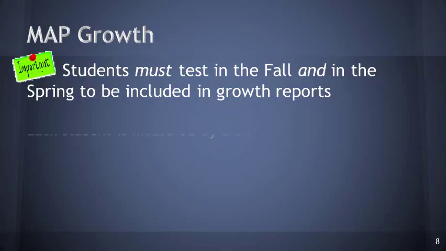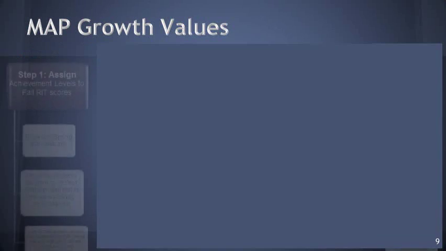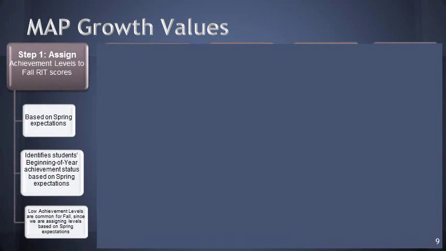Each student is going to be measured by their growth value and by their RIT growth. So the first step when we're doing MAP growth values, we're going to assign achievement levels to fall RIT scores. We're going to do these based on the spring expectations, and we're going to identify students' beginning of the year achievement status based on the spring expectations. Now, it's important to remember that low achievement levels are common for fall since we are assigning levels based on spring expectations.